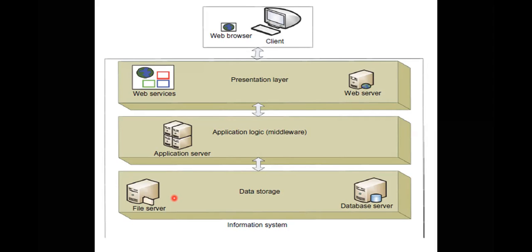And coming to the next, that is a between layer, that is the middleware layer. This middleware layer will take the implementation of the actual programs or the actual operations which have been requested by the client from the presentation layer. So this layer will take care of the things done by the presentation layer here.